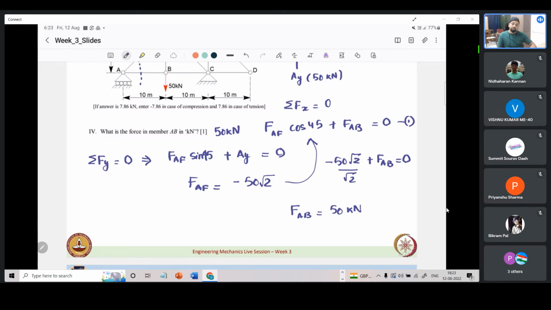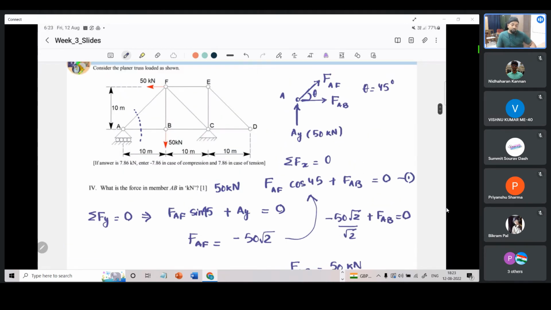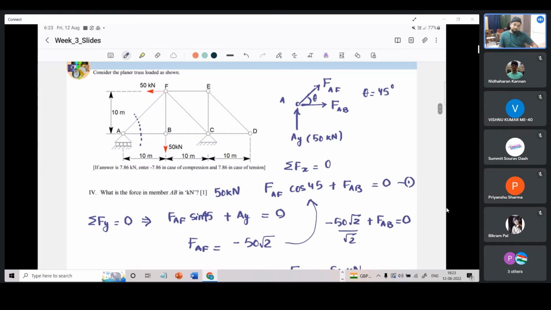This is how we apply the method of joints. Now, when to apply method of joints and when to apply method of sections is a call that we need to make. Now, this truss is pretty simple. If we were to call these panels, we have one panel here, the second panel here, the third panel here. Now there could be trusses which could be very long, with a number of panels like this, say 100 panels. Method of joints essentially has a constraint that it gives only two equilibrium equations with which we can solve.